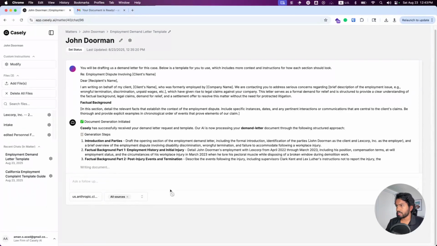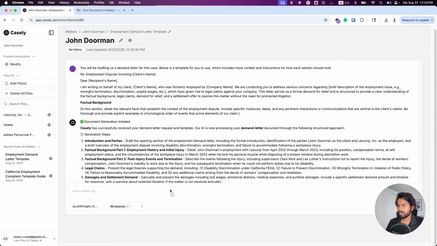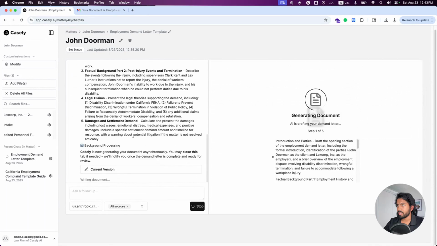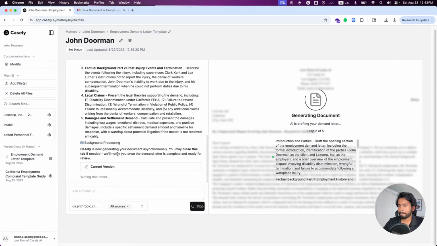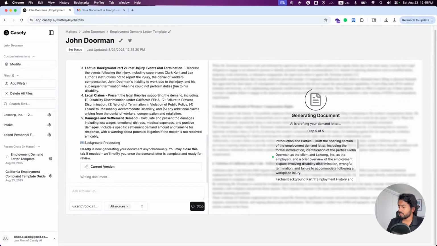It's going to go ahead and start processing our demand letter. And these are the sections that it's thinking of generating. We'll go ahead and let that do its thing. So again, a similar process here. We're coming up to the last step of our document. And again, we'd expect the email to come in, so we don't have to necessarily be glued to our screen, and then we'll be able to see it live on our screen in a few seconds here.